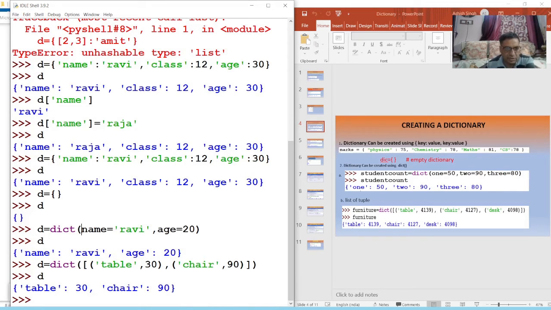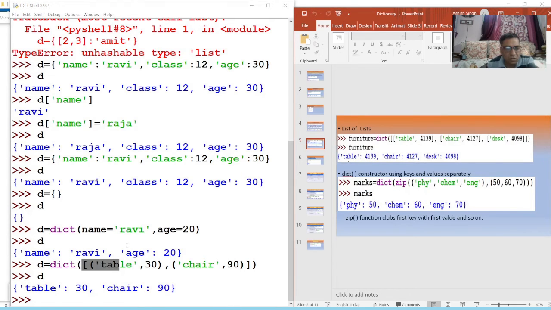Okay, children, this is the first and simplest method to create a dictionary. This is the dict function, or you can say constructor method, by which we can create a dictionary. Here we can give a list of tuple. We can give tuple of tuple, and list of list also. Suppose again I copy this and make it list of list. Now this is not tuple, I change this program to list of list.